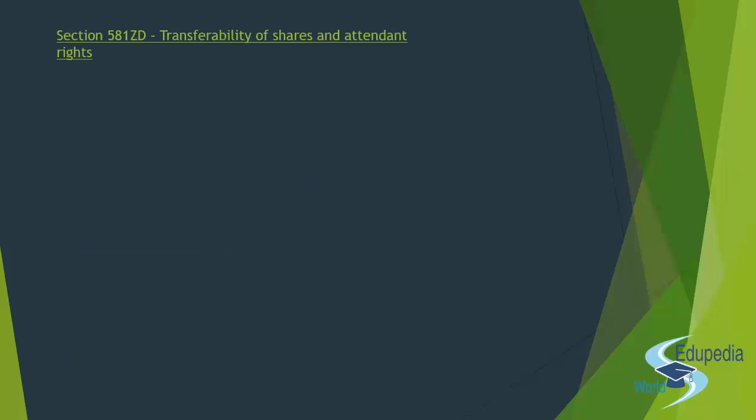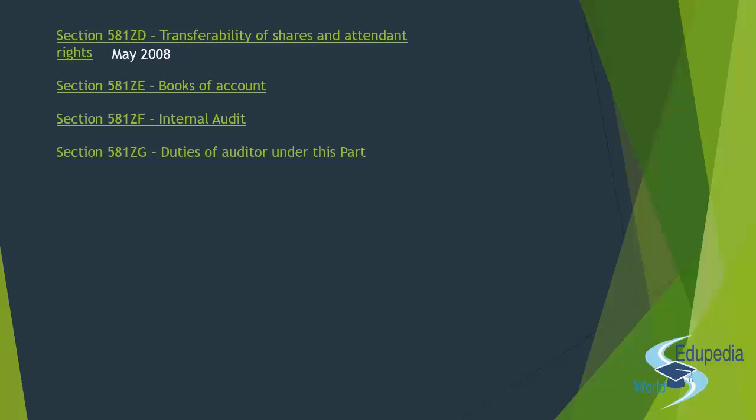Moving ahead, we have section 581ZD, the transferability of the share and attendant right. And this is not a very light topic, the question has been asked in May 2008. Then you have section 581ZE, the books of accounts of a producer company. Next is 581ZF, the internal audit. You have not been asked any question on both these sections, but you have been asked a question on the next section, which is section 581ZG, the duties of an auditor under this part, right? And that has been in a very recent examination, May 2014.